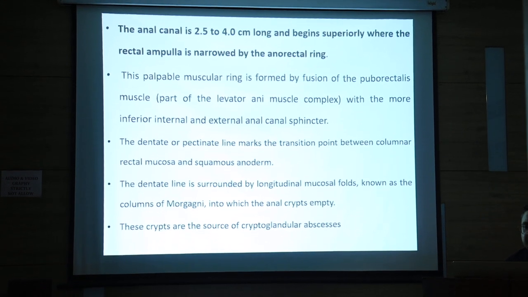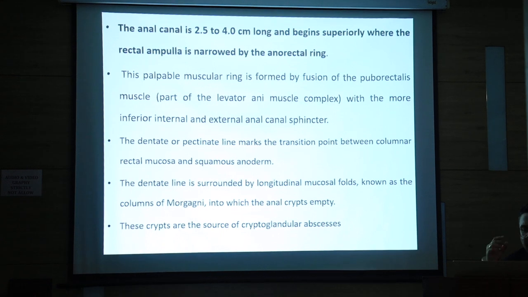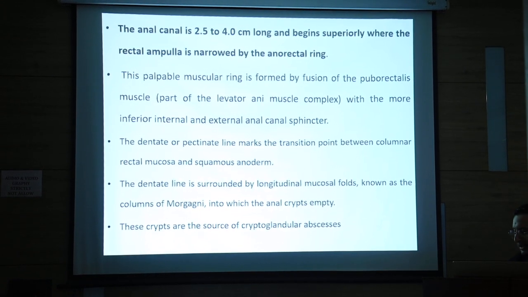The perianal abscess and fistula is basically dependent on the anatomy part. So again, I will not go into much detail, I explained it to you earlier.